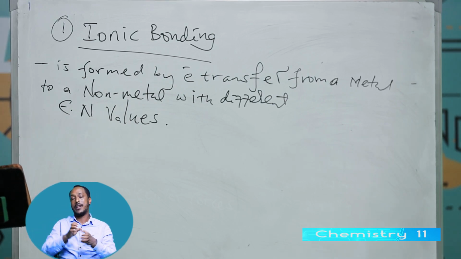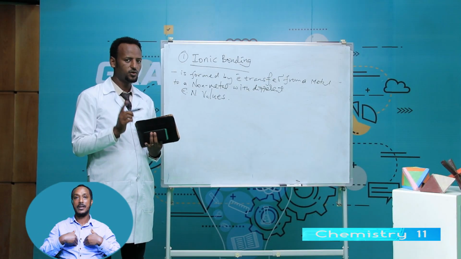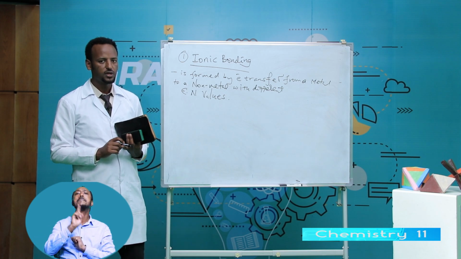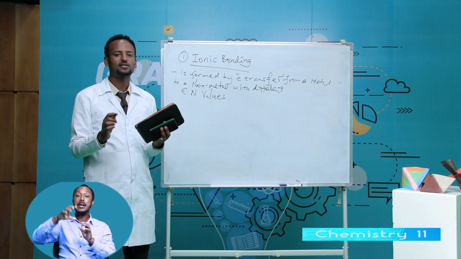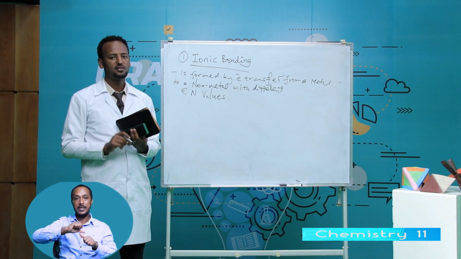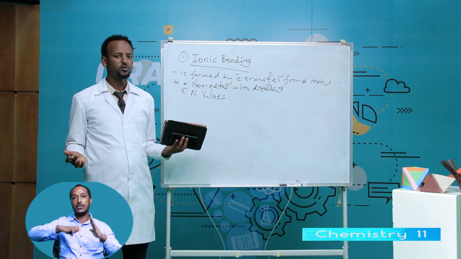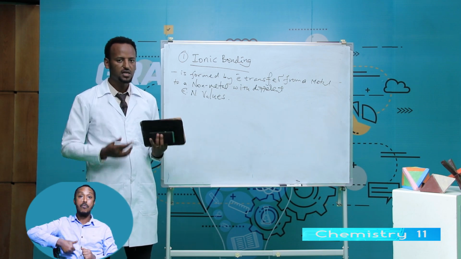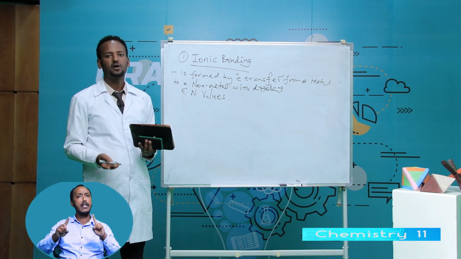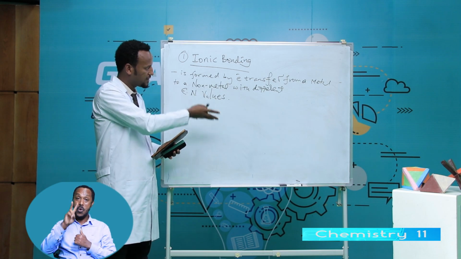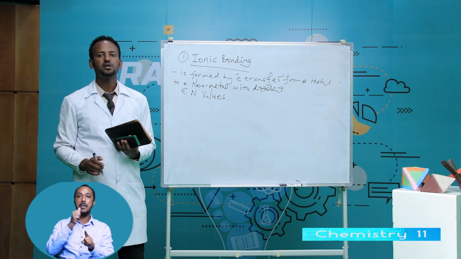With different electronegative values means, by the way, what is electronegativity? You know electronegativity from chapter 2. Electronegativity is the power of an atom to attract a shared pair of electrons. You know the three most electronegative elements: fluorine, oxygen, and nitrogen. Therefore, between a metal and a non-metal there are different electronegative values, and a bond is formed. That bond is ionic bonding.